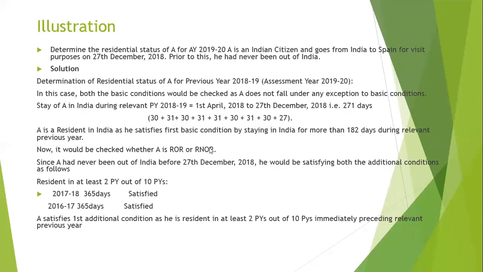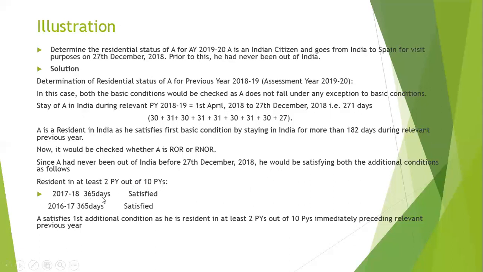And we need to check whether he is a resident and ordinary resident or not ordinary resident. As in this problem they have told he has never been out of India, it means he would be satisfying both the additional conditions. So what is the first additional condition? The resident for at least 2 previous years out of 10 preceding previous years. So what is the preceding previous year?